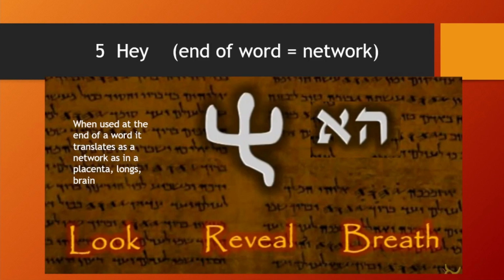Around the earth, you have waters as a network. Oceans, rivers, lakes, everything is a network.